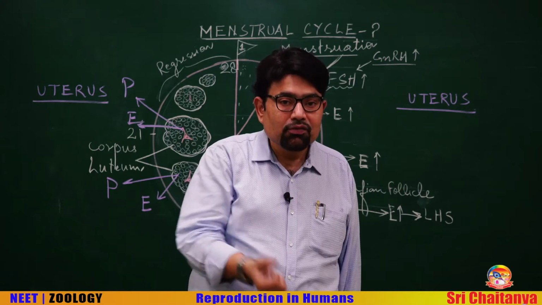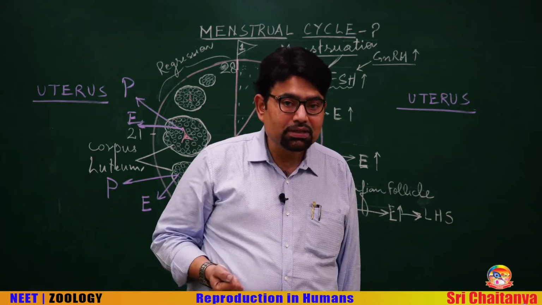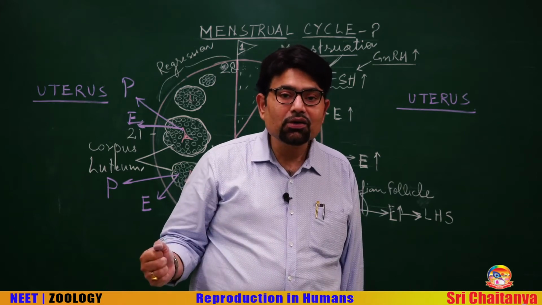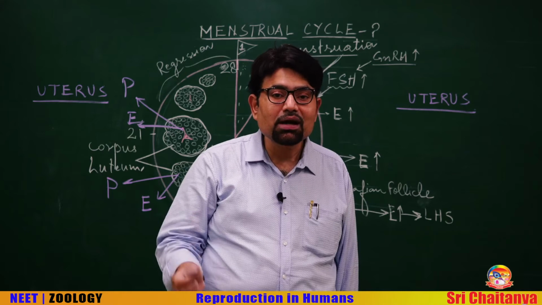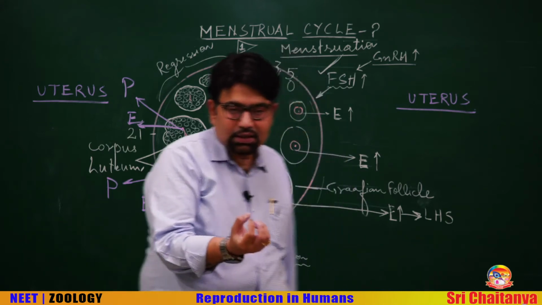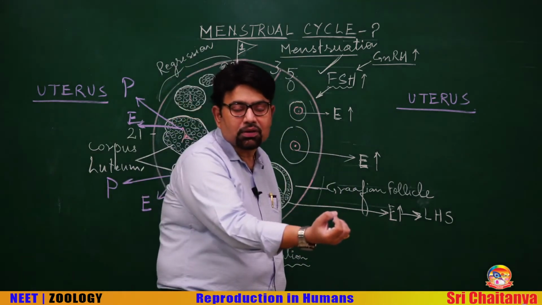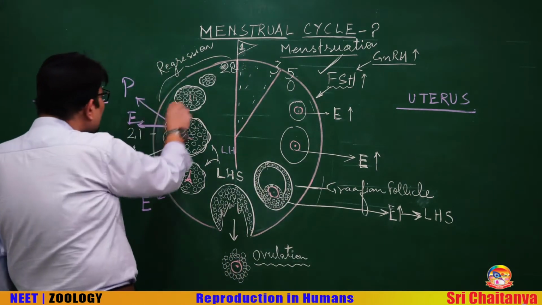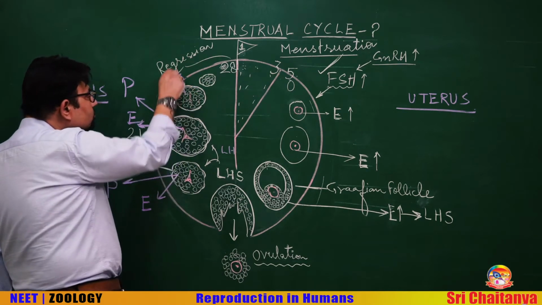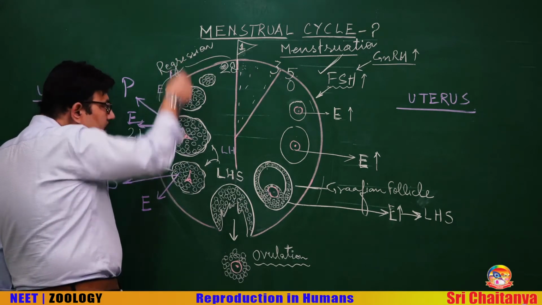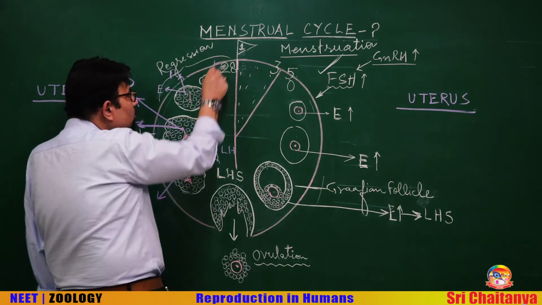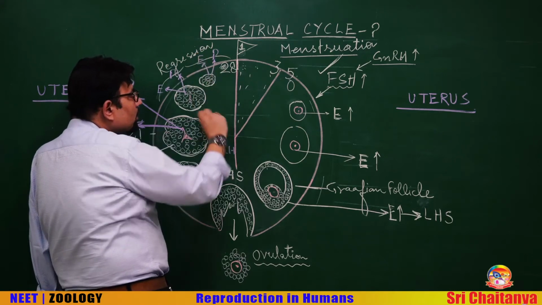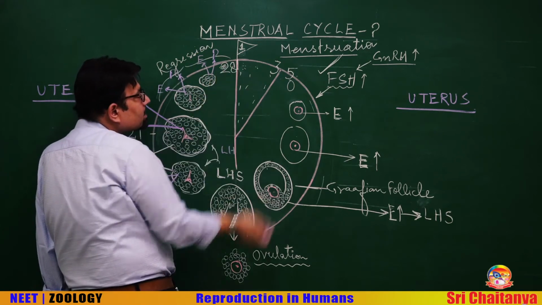Anterior pituitary will withdraw the gonadotropins. Luteinizing hormone will be withdrawn. No luteinizing hormone, the corpus luteum starts regressing. There is degeneration of corpus luteum, and as the corpus luteum degenerates, the level of progesterone and estrogen also decreases. The progesterone and estrogen decrease below the critical level because the corpus luteum no more exists.